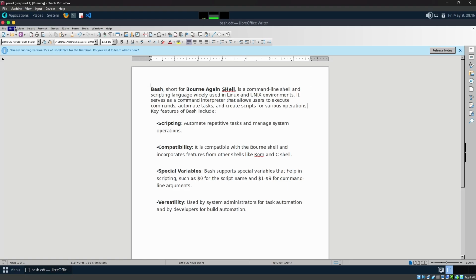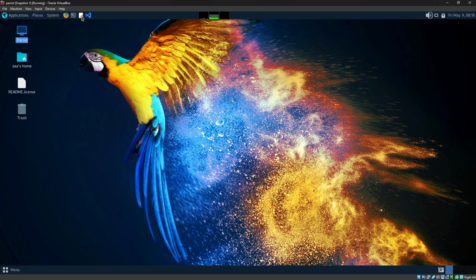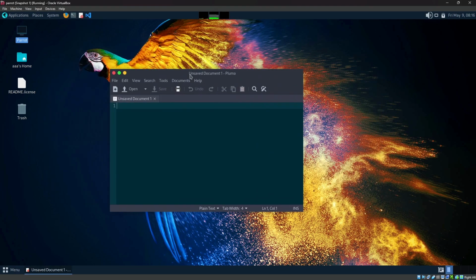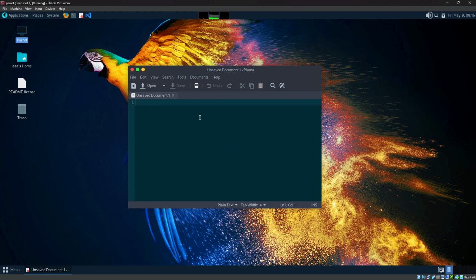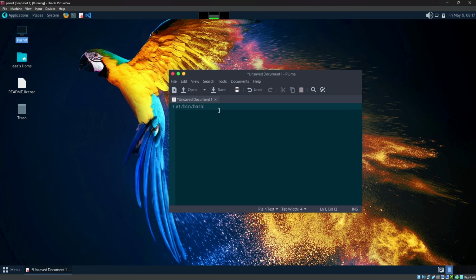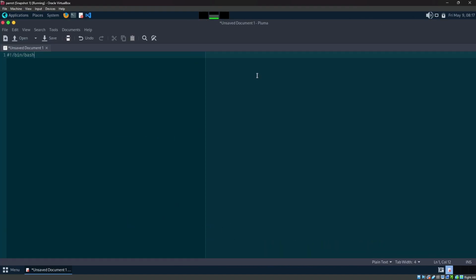So let me show you the practical scenarios of Bash. Let me open Pluma. In Parrot, this mousepad is called Pluma; in Kali, it's mousepad. So you can just open a text editor. Basically, you have to put hash exclamation slash bin slash bash. If you know C or C++, you need to put hash include something at the beginning of that programming language.